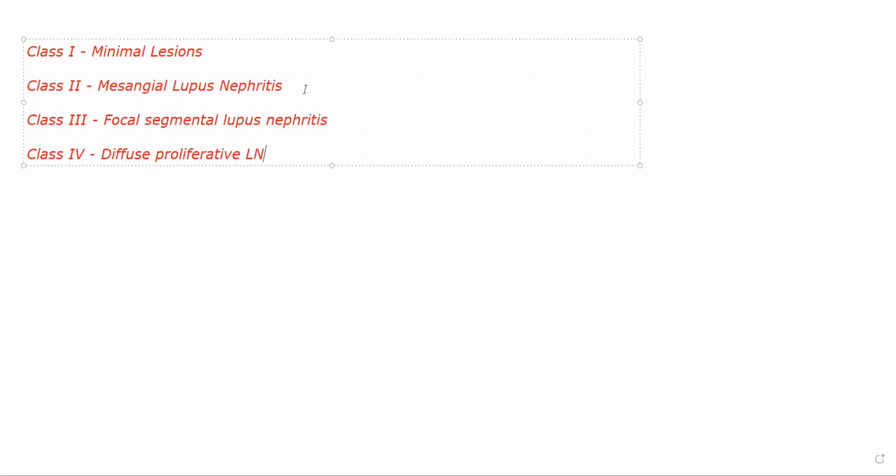You will see a lot of proliferation in this. You will see a lot of damage. You will see a lot of deposits, dense deposits in the mesangium. Okay, both subendothelial and mesangial deposits will be present. Now, again, the deposits are IgA, sometimes IgG or IgM as well.